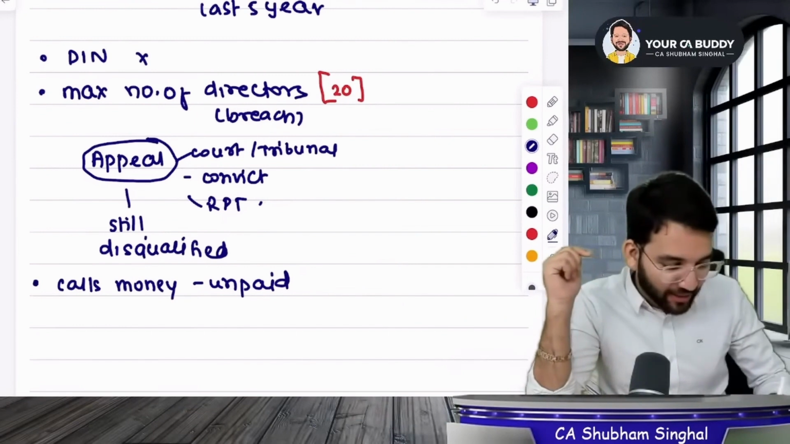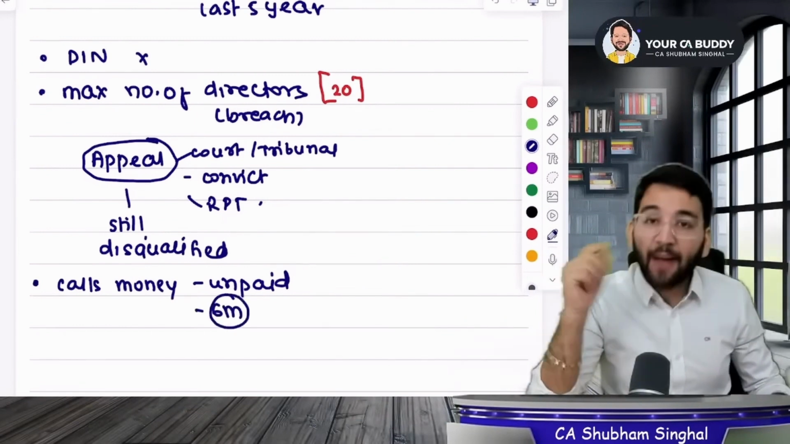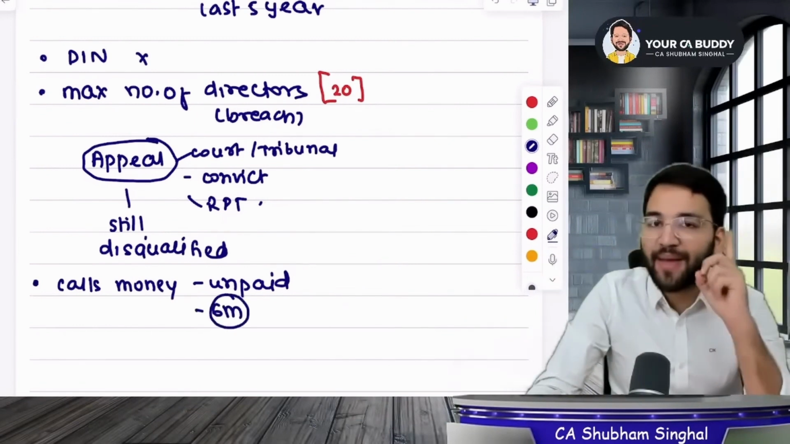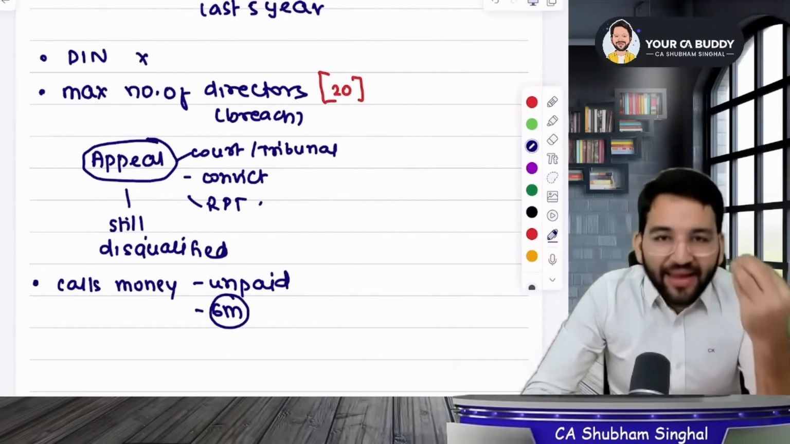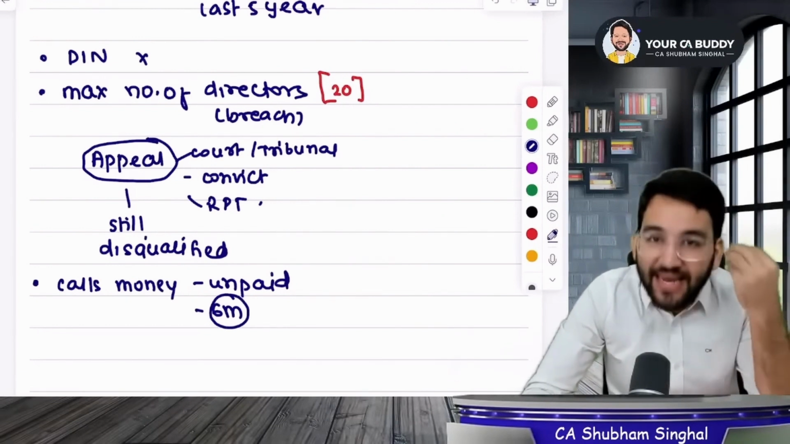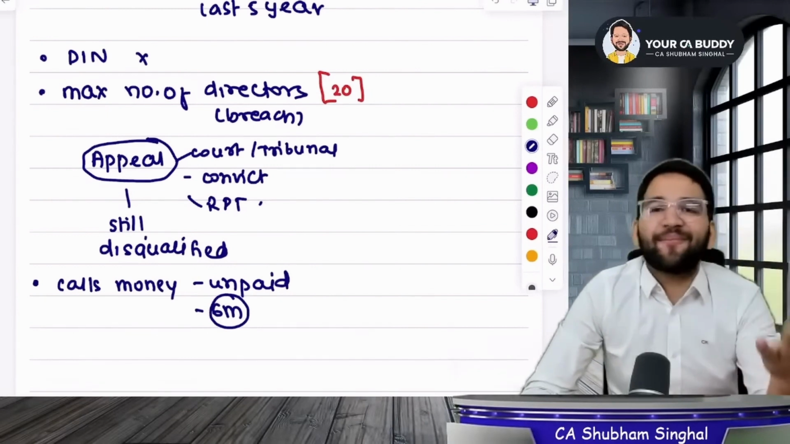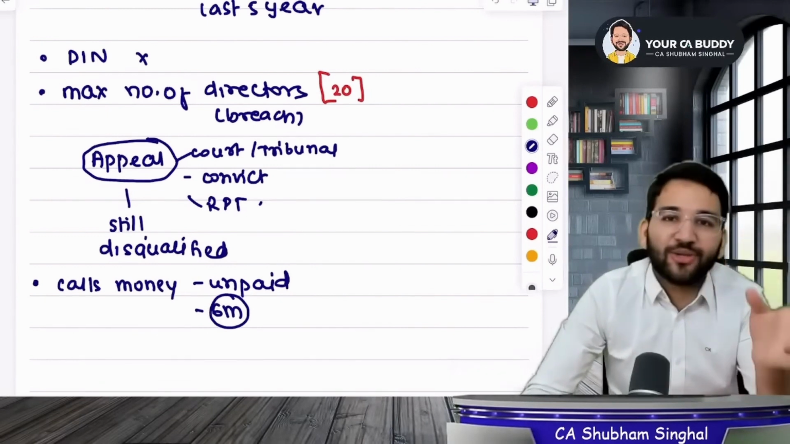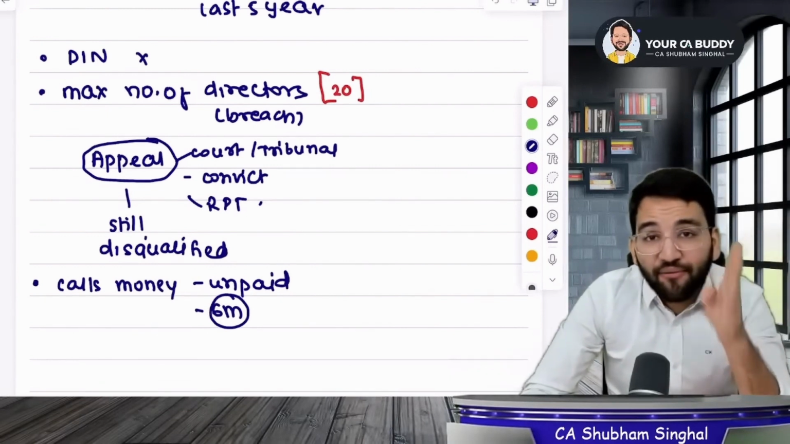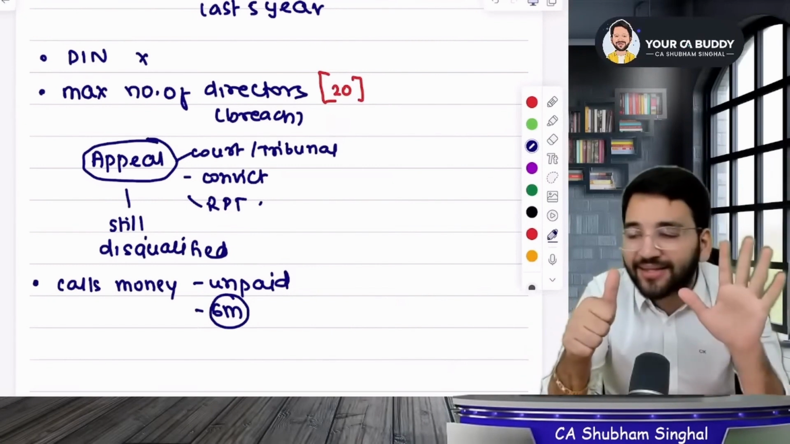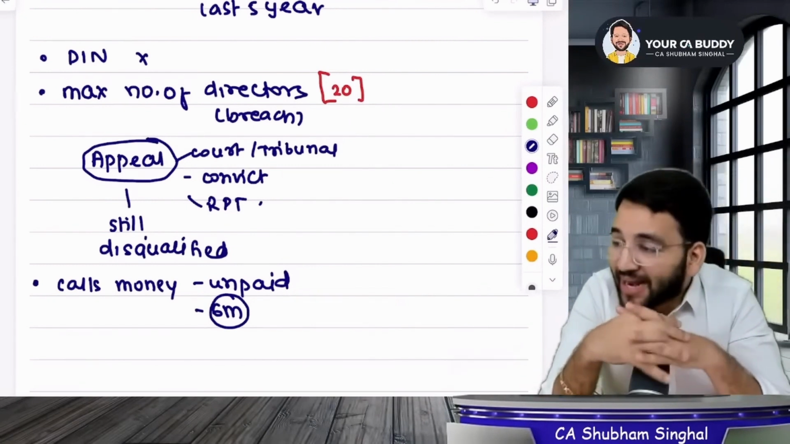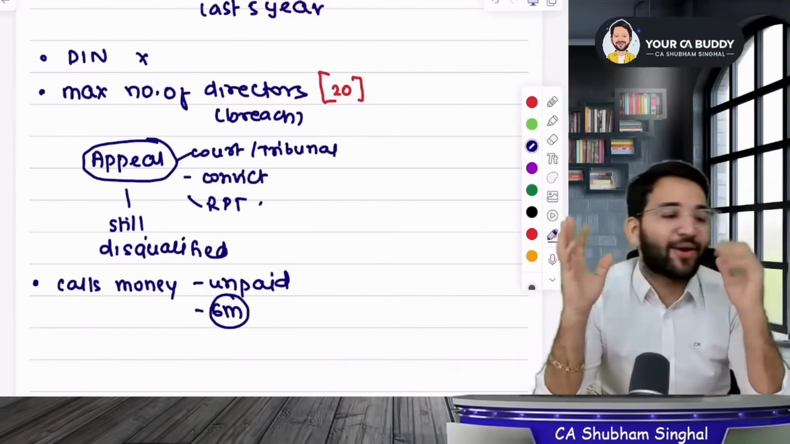If the money is not paid, for how long? 6 months. You kept defaulting and you did not make the payment for 6 months. The law says, when you are not able to pay your share responsibly, then how will you take responsibility for our company? We don't find you responsible. So if you default in the payment of the calls, if the default exists for 6 months or more, then you are disqualified.